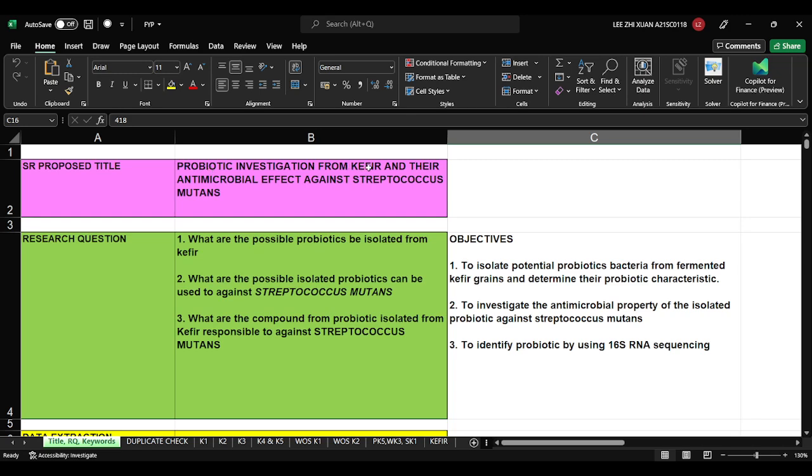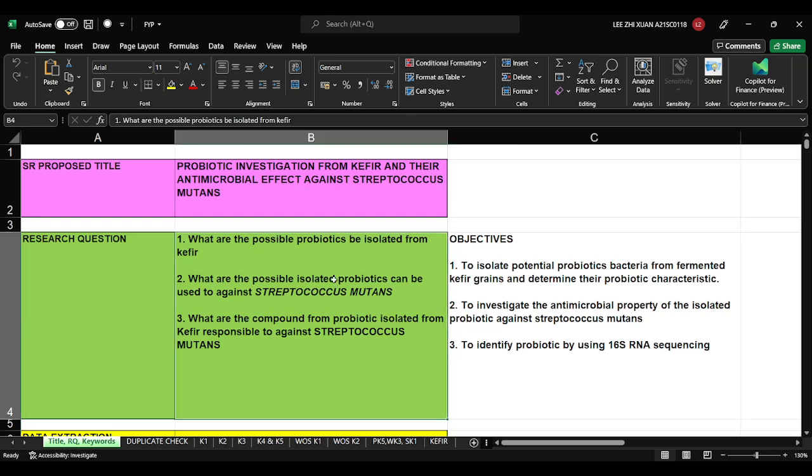Second keyword is curfew. Maybe you don't know curfew, but you record it, curfew. Third keyword, antimicrobial effect. And the final keyword, Streptococcus mutans. So these are the 4 keywords that you should search in the database, any database.